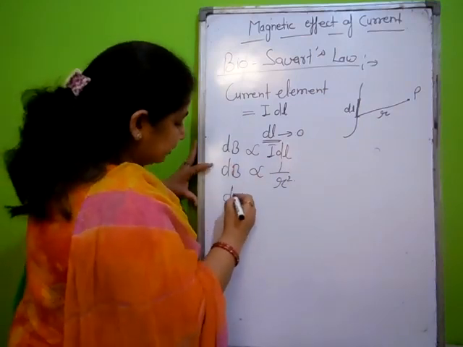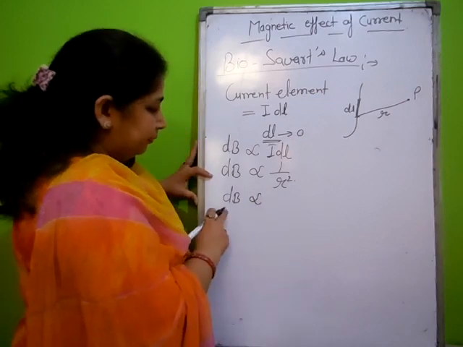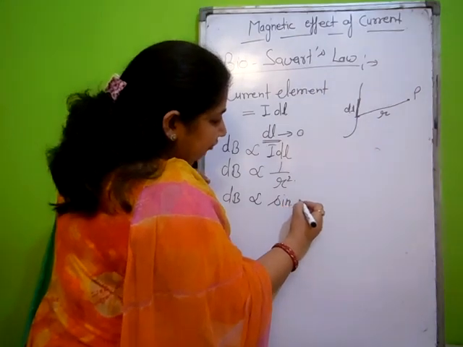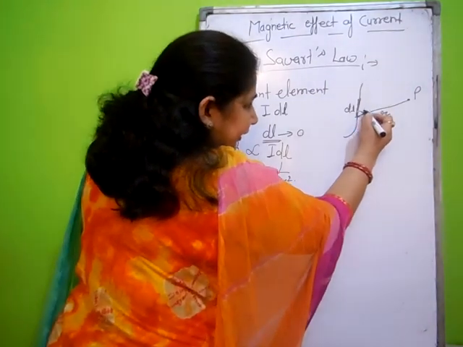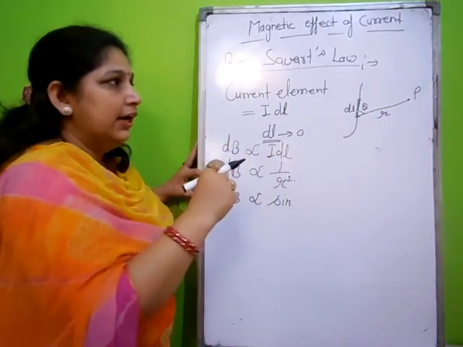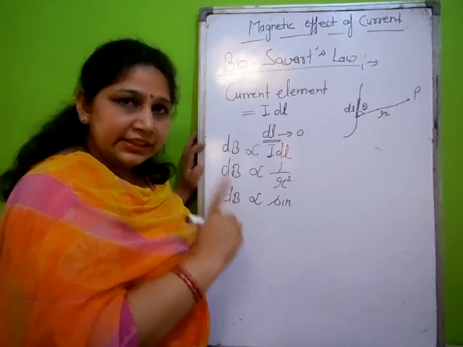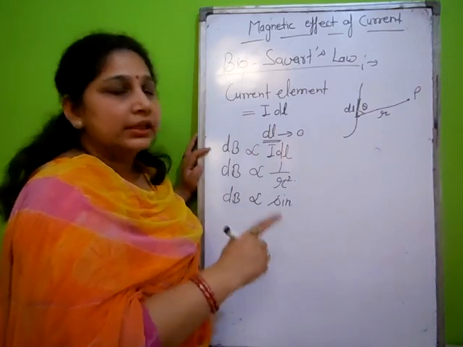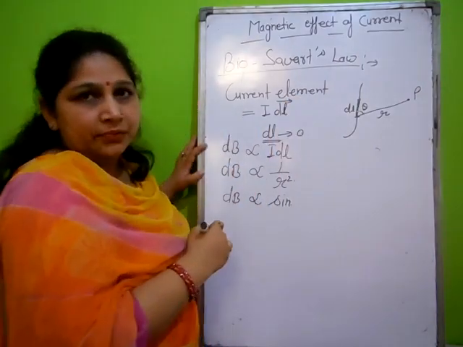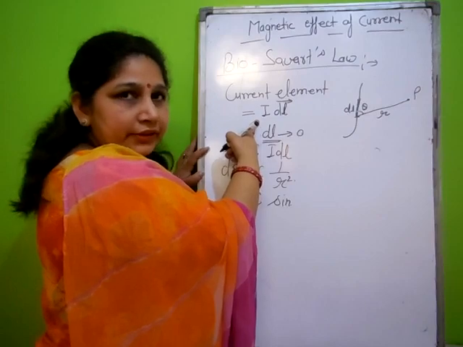Now the third concept: the produced magnetic field is directly proportional to the sine of the angle between the current element and the distance. As the current element is a length and the distance is a length, these two are considered vector quantities. The current element is a vector quantity because of its length, not because of current.